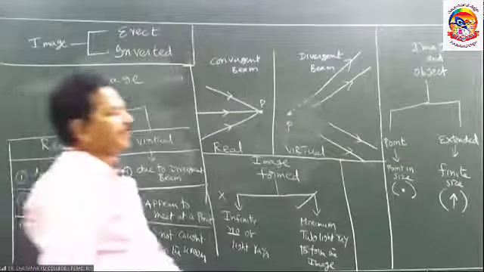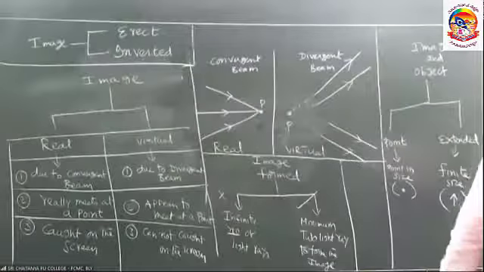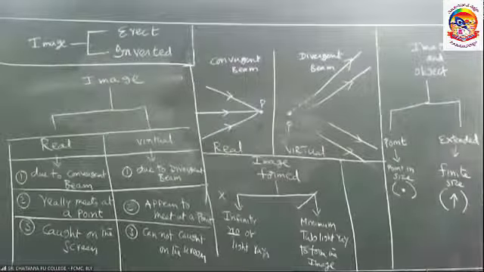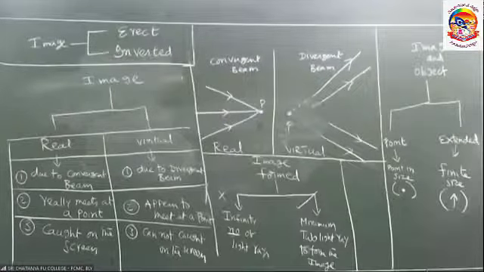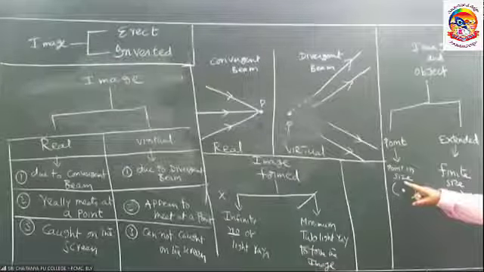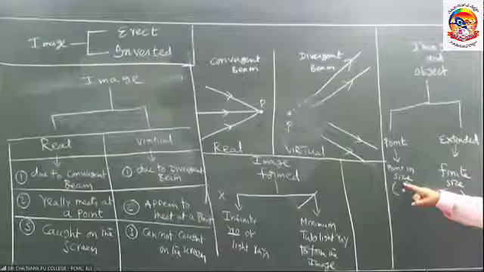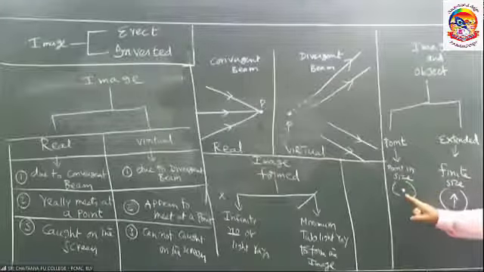Object and image may be point object, point image, extended object, extended image. What is the meaning of that? Point object or point image means the size of the object is 0, almost a point, represented like this.